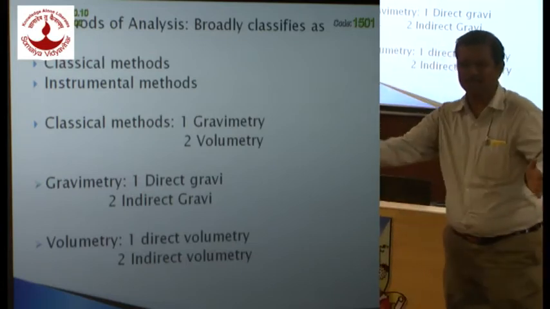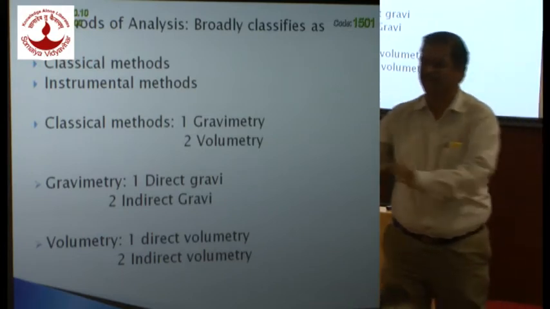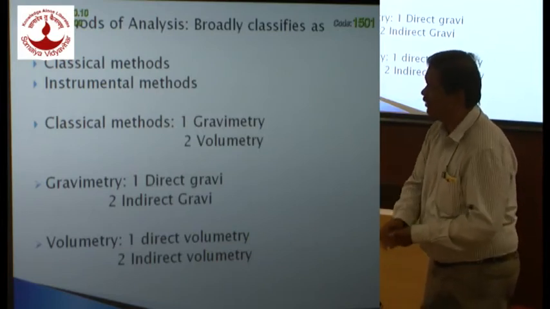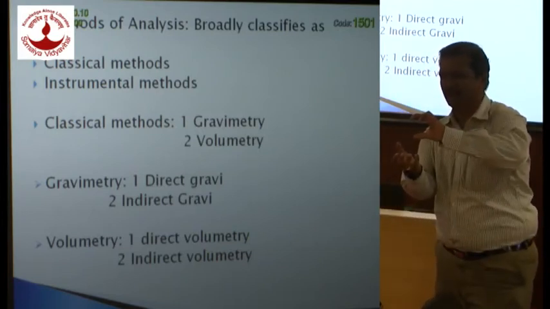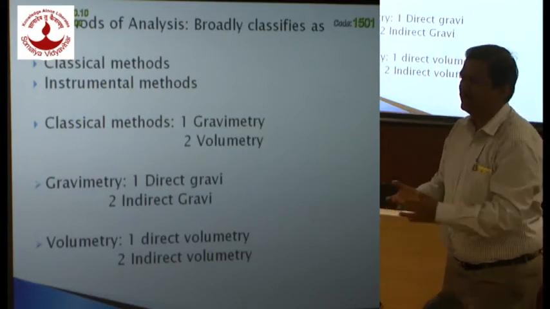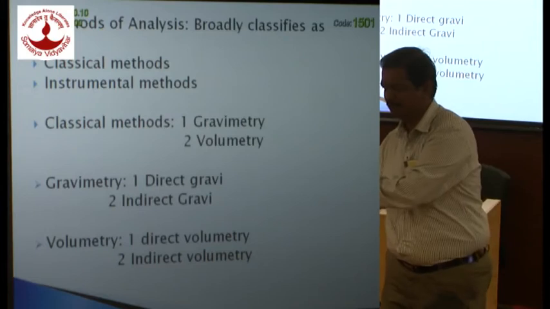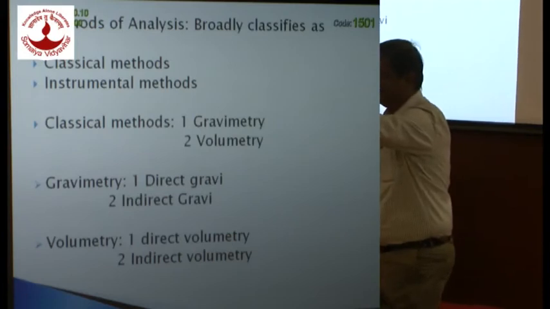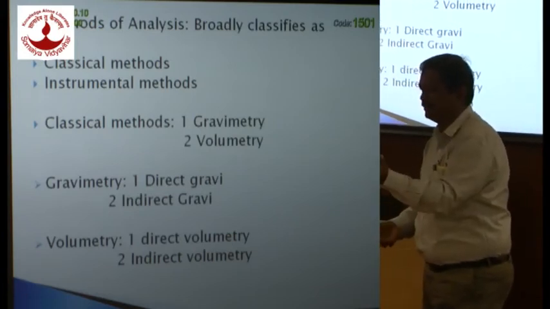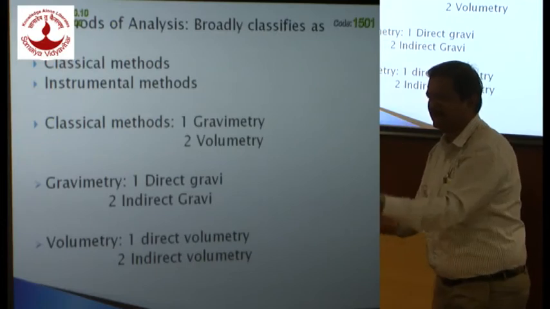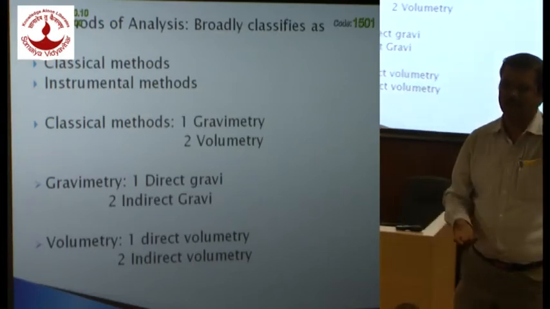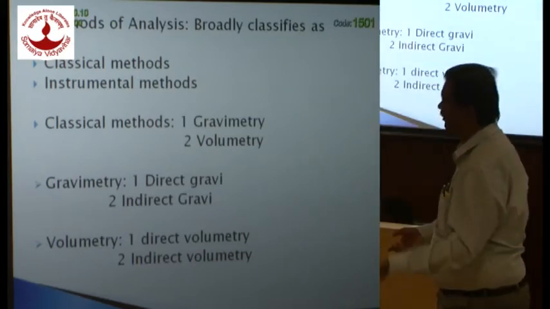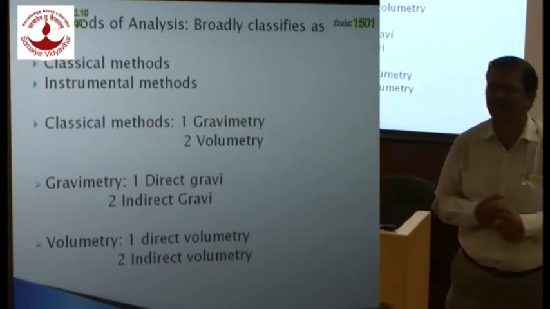Again, you classify it into two types. One is direct, one is indirect. Indirect means what you used to do in moisture determination. You have a mixture, you heat it, the volatile part evaporates, and you subtract from 100 to find out indirectly the amount of the other component. That is indirect gravimetry. And what do you do in direct gravimetry? You are given a solution. You convert it into a precipitate. Isn't it? You filter it, dry it, weigh it, and from the weight you find out the amount of a particular constituent in the given solution. That is direct gravimetry.